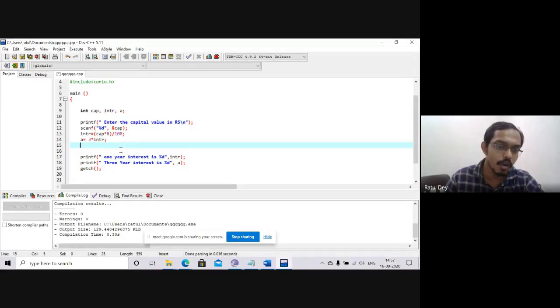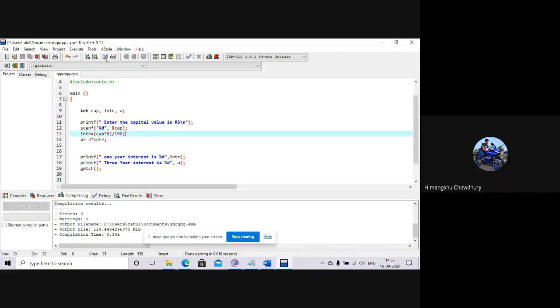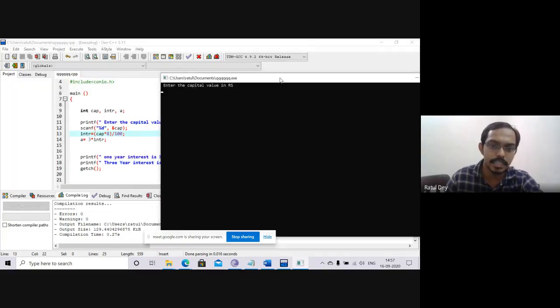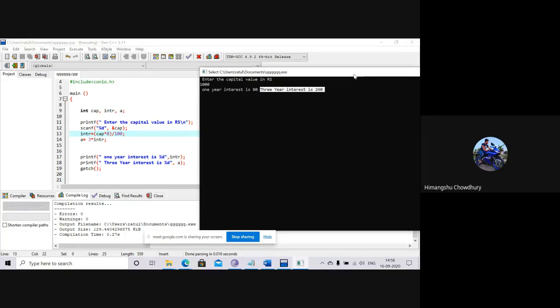I am requesting all of you: can we print the value of the last 3 years interest? Yes or no? Yes, sir. So I will save, try to run, compile and run. I will write the value, suppose 1000. You can see that the 1 year interest is 80, and for 3 years the interest is 240. It is clear. I think all of you have done it on your machine. Yes, sir.